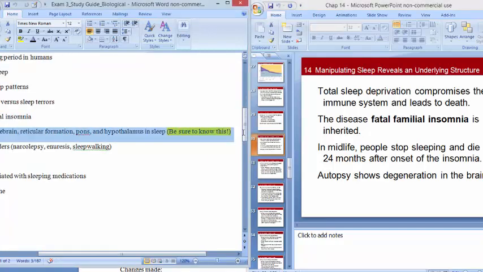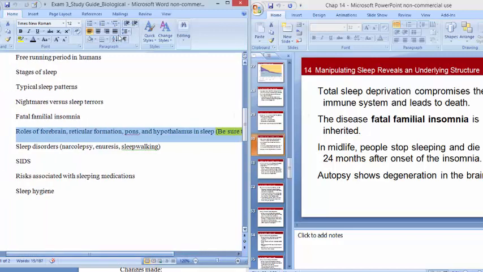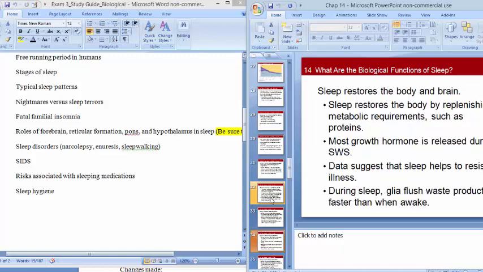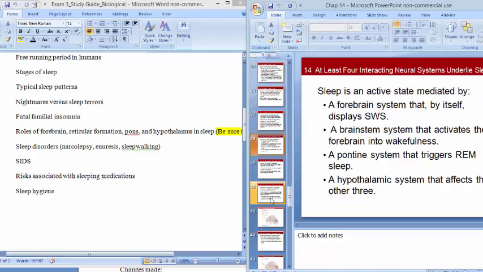Okay. This is where I'm going to draw the fill-in-the-blank questions from, so make sure that you know this. But remember that the basal forebrain is going to be important for slow-wave sleep. Let me get there in here somewhere.